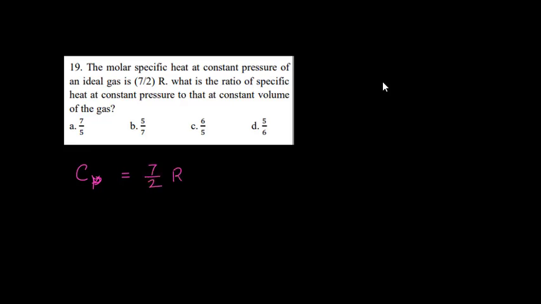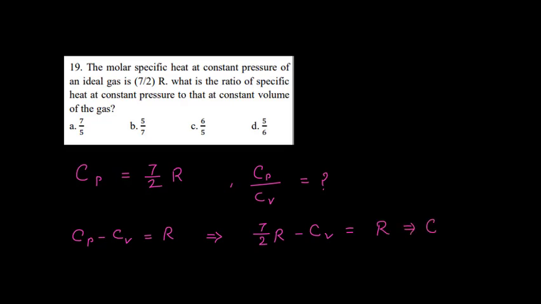What is the ratio of specific heat at constant pressure to that at constant volume? So Cp upon Cv we need to find out. From ideal gas relation we have Cp minus Cv equals R. So this implies that 7 by 2 R minus Cv equals R. And from this we get the value of Cv equals 7 by 2 R minus R, that is 5 by 2 R.